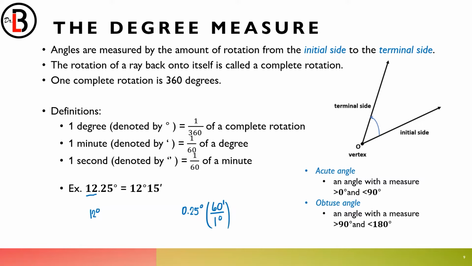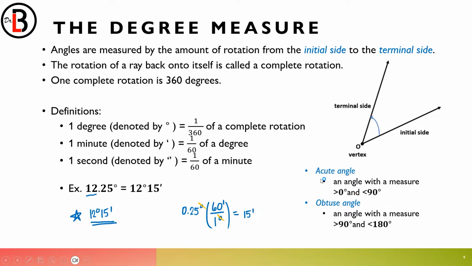So whatever you want to cancel should be found at the bottom. So let's cancel whatever we can cancel, the degree. What you're left with is minutes. Guys, what is 0.25 times 60? If you multiply, am I correct that this gives us 15 minutes? So that means this is 12 degrees and 15 minutes. So that is the answer. And then I'll teach you how to convert more and go converting back once we're face to face.